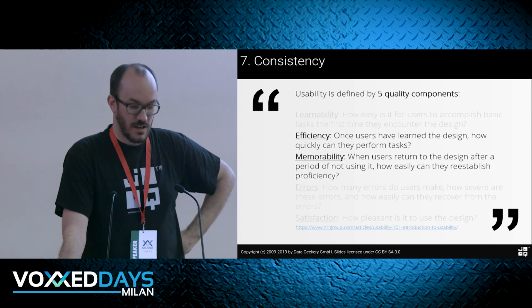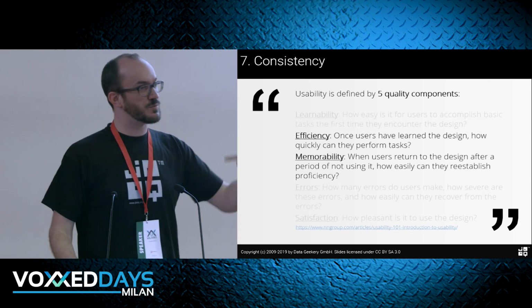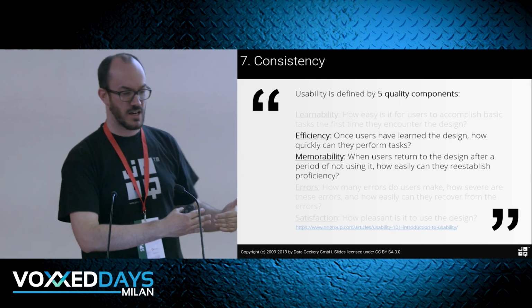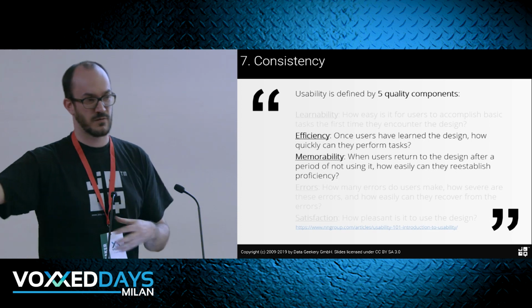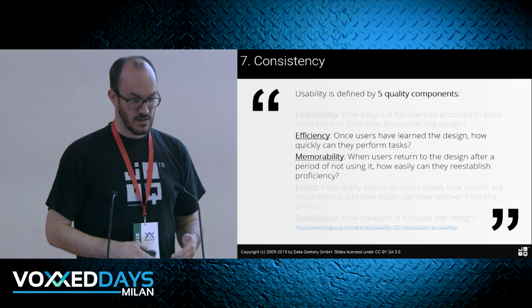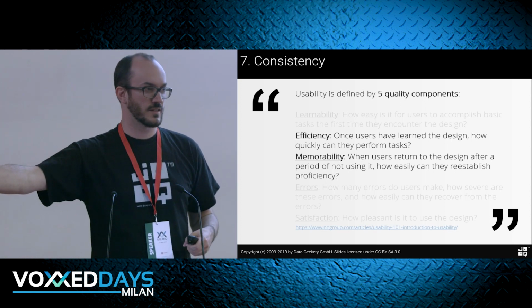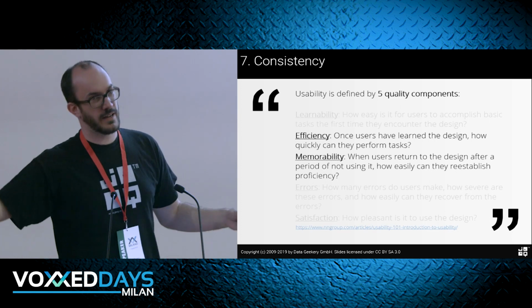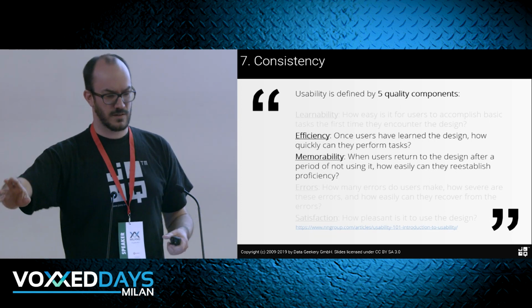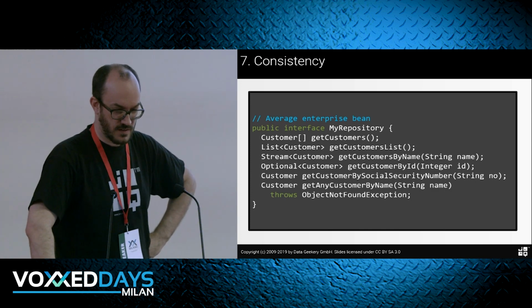Consistency is at the core of these two things. When it's consistent, we're going to be efficient. We don't have to revert every time to start learning the API from scratch because someone else wrote it and they have a different opinion about things. So it makes us efficient, and when we get back, we remember, oh, that's how the API works. They love checked exceptions, fine, okay, I'm using this API, but everything is always a checked exception. And here's an average enterprise bean, which is inconsistent.